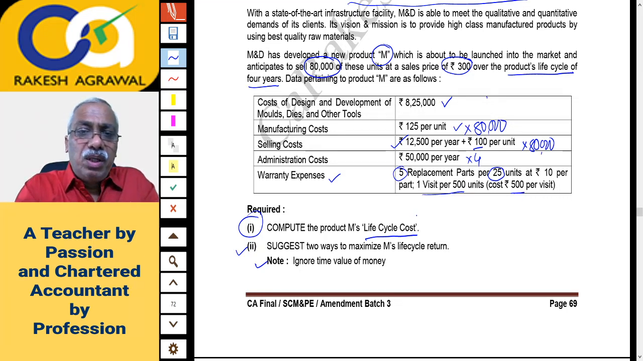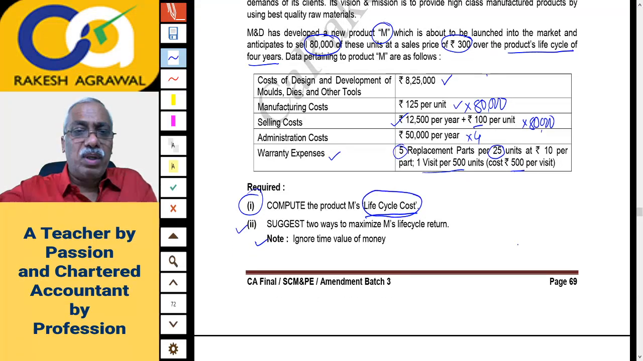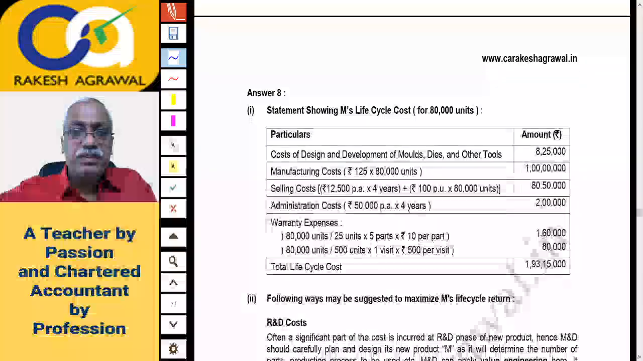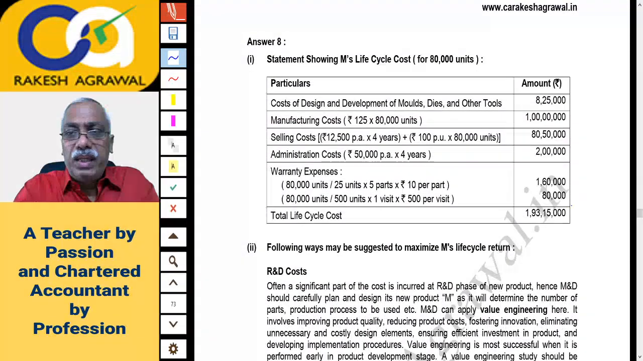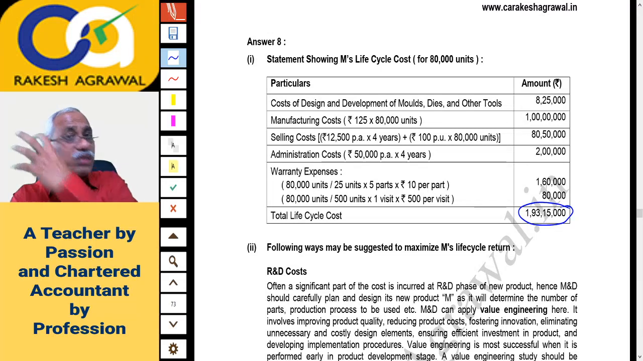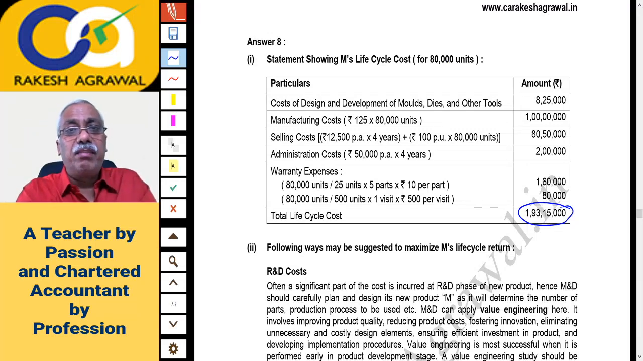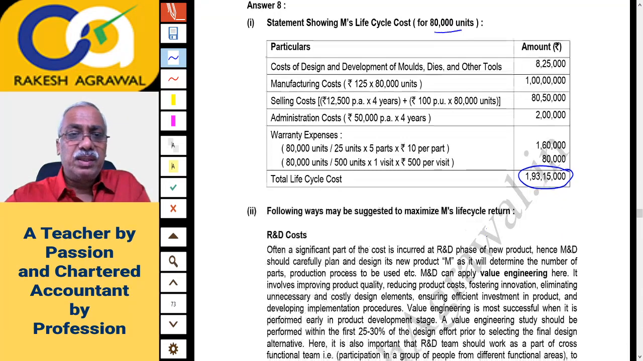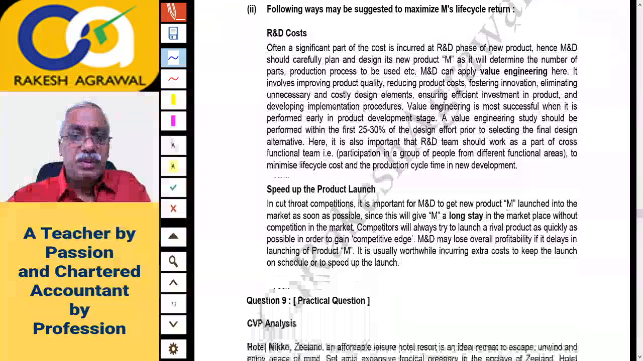Recall memory will give you the total life cycle cost. Just check whether your calculated answer on the calculator recall memory is 1,93,15,000. So it's a very simple question according to me. You have to just calculate the total cost for the lifetime of product M, that is for total 80,000 units. Rest is theory answer which you can read. So I'll go further.